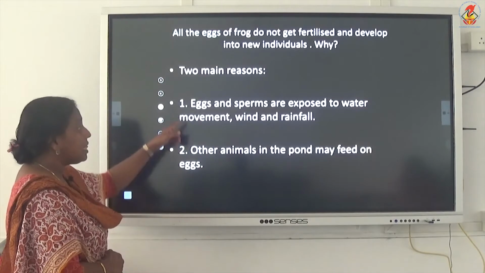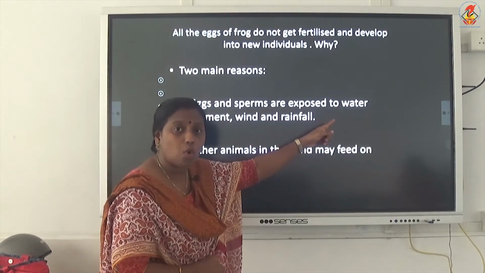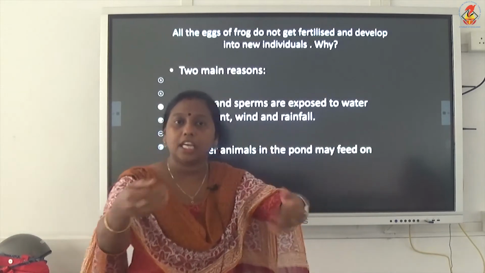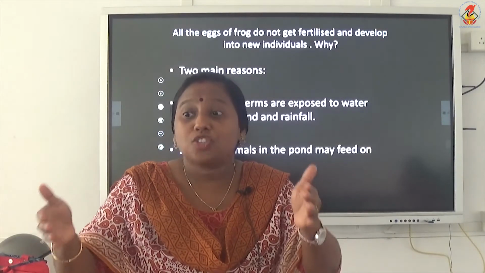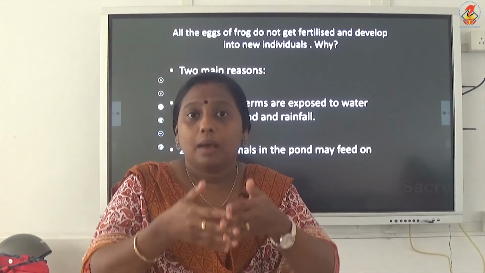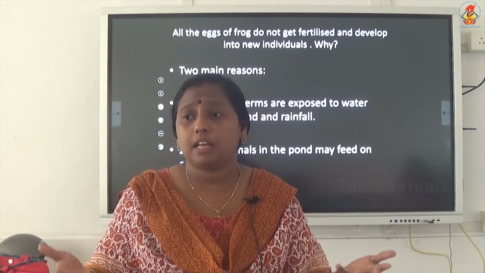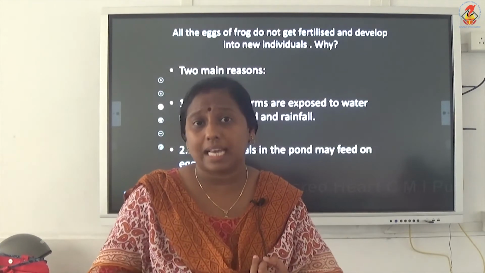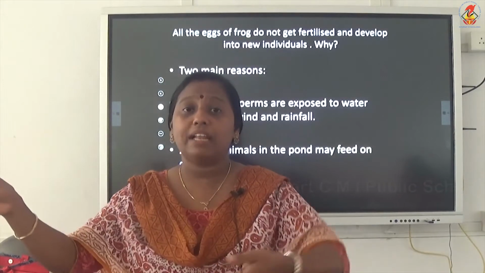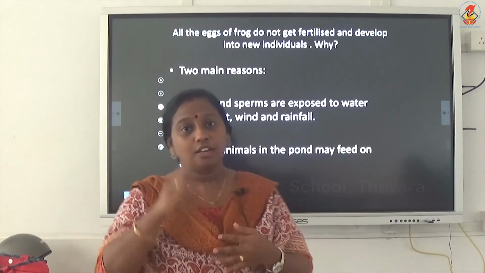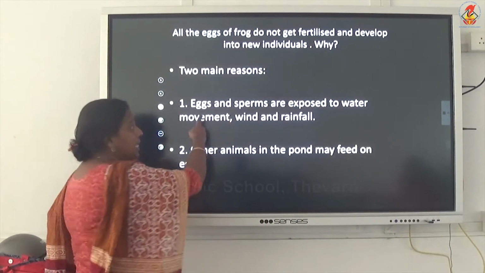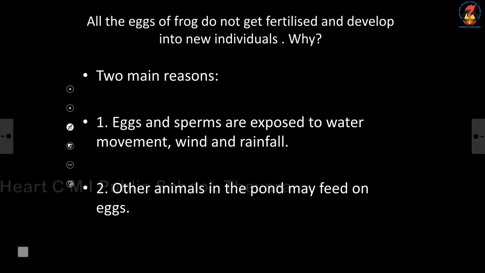The reason is that the eggs and sperms are exposed to water. The female will be releasing eggs into the water and the male will be releasing sperms into the water. The sperm and egg have to meet in water only. By this time they will be exposed to a lot of things, such as water currents and wind. There is every chance the male and female gametes can be separated and will not come together to fertilize. That is the first main reason. Eggs and sperms are exposed to water, movement, wind and rainfall, so the chances of them meeting are very less.